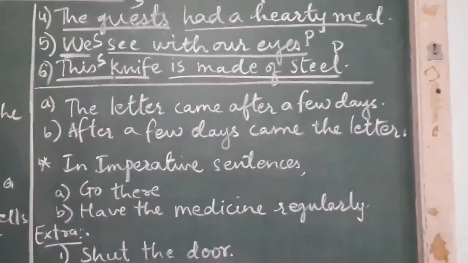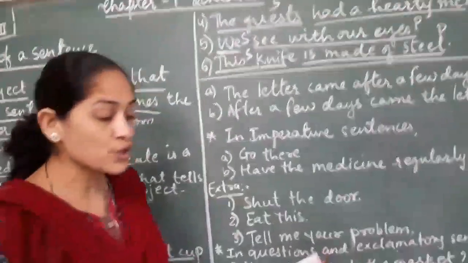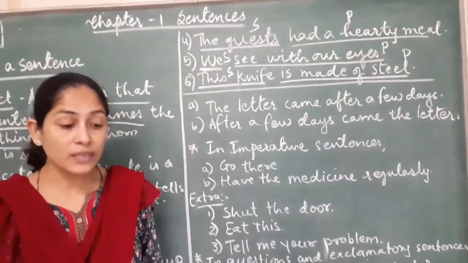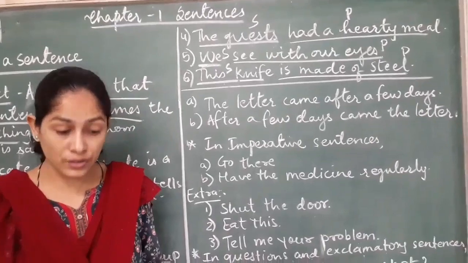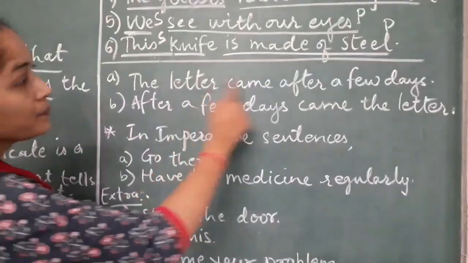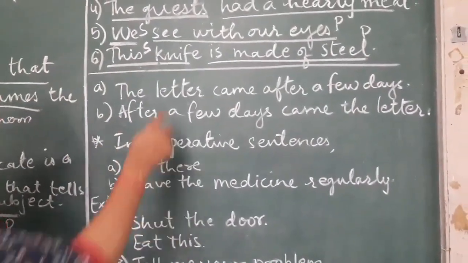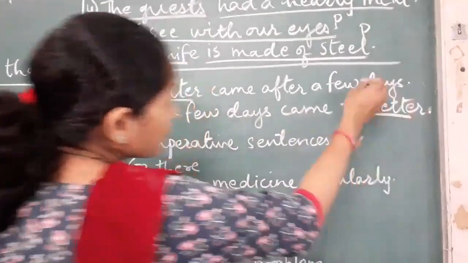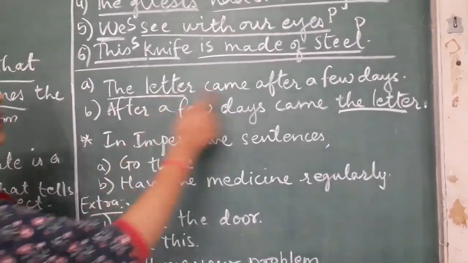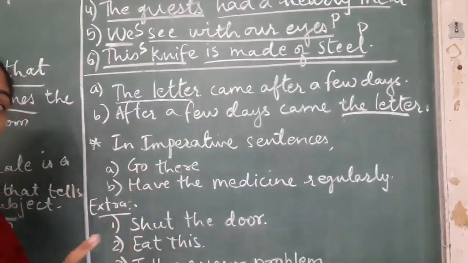Now, in the features on page number 9 they have given that the subject is usually placed before the predicate. But sometimes the order is changed. The subject remains the same in spite of change in its position. Here, the letter came after a few days, and when we change it, the back portion is coming in the front. The sentence remains the same but the order has changed. So when you change the order, the subject doesn't change. Subject will remain the same.